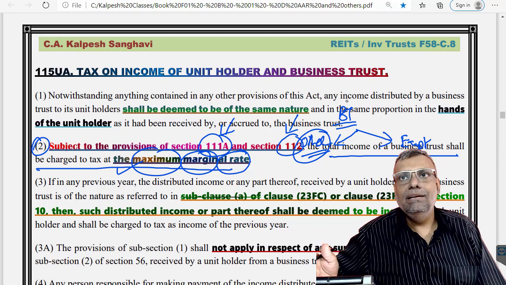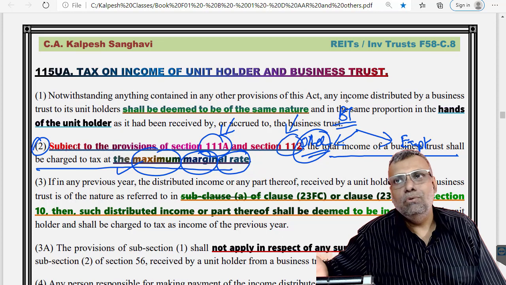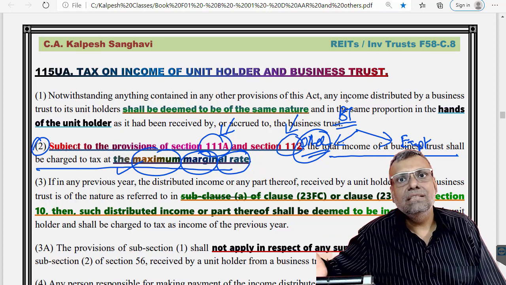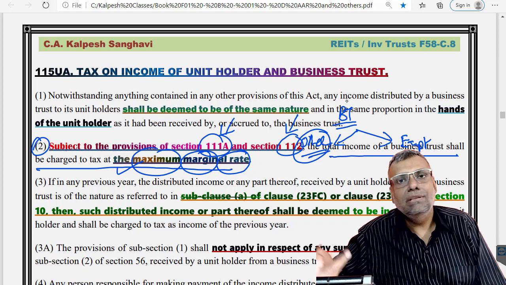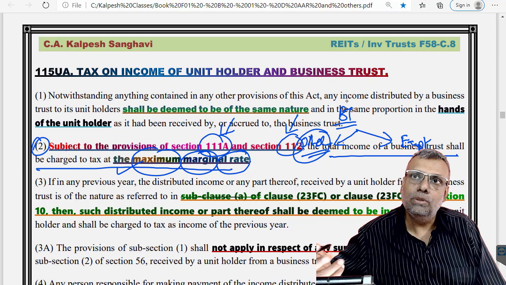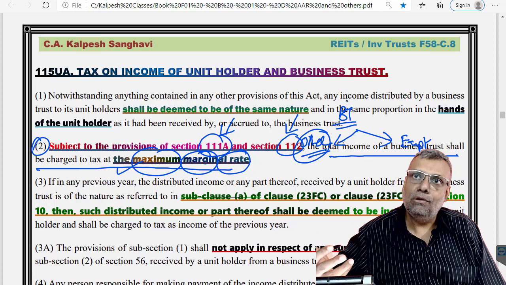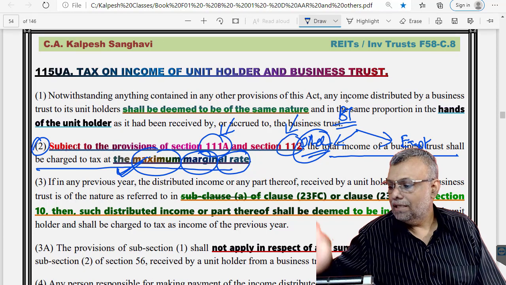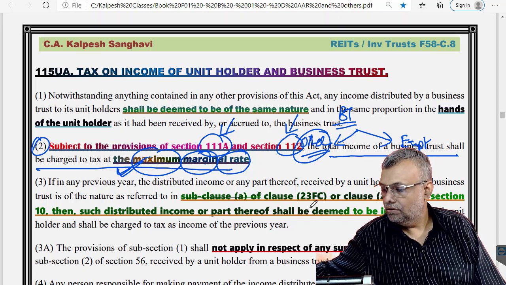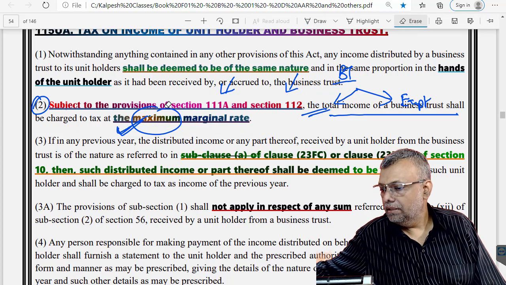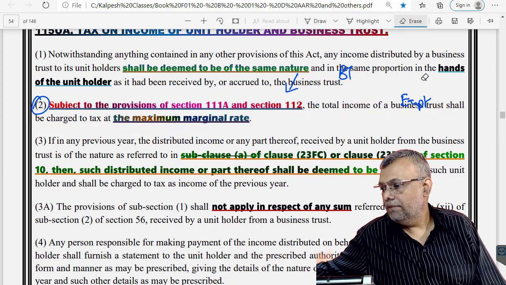Ideally these real estate trusts should not have other incomes, because your main activity is to get this exemption, and the exempt income should be enough. But if you have made other investments other than the exempt ones and get a return on that also, then that is of course taxable, subjected to the maximum marginal rate of tax. That is a very simple and understandable thing.